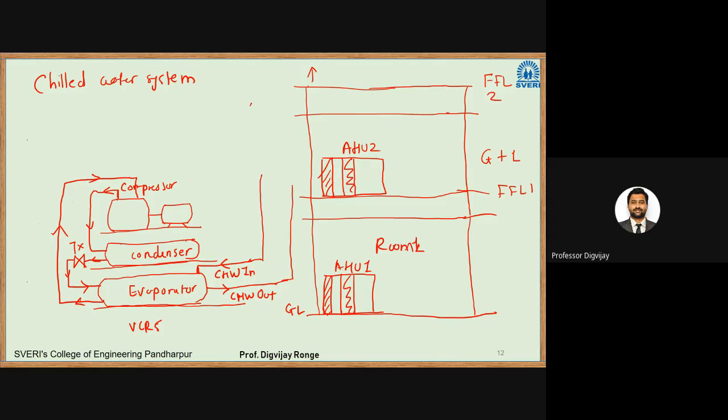It will supply this chilled water to the evaporator coil here, and it will take the return line. So this is a return line, and this is a supply line. It will similarly provide chilled water to evaporator coil 1, and the return chilled water is taken to the return line. So we have a supply line and a return line. Again from the AHU, we'll take out the supply air duct and return air duct. So this will be the supply air duct here.